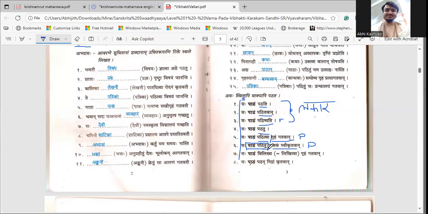We only know that he bought the book. That's all. We have no idea whether he has already read the book or is going to read the book, because this sentence conveys only so much. So now the Pathana Kriya, this part, the karma, this is ambiguous.